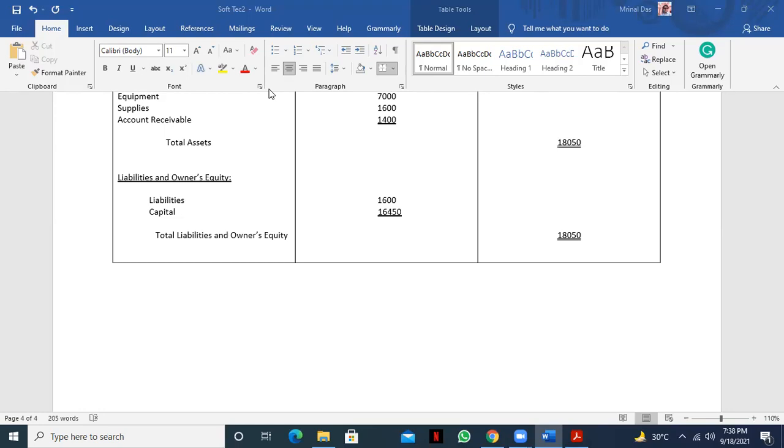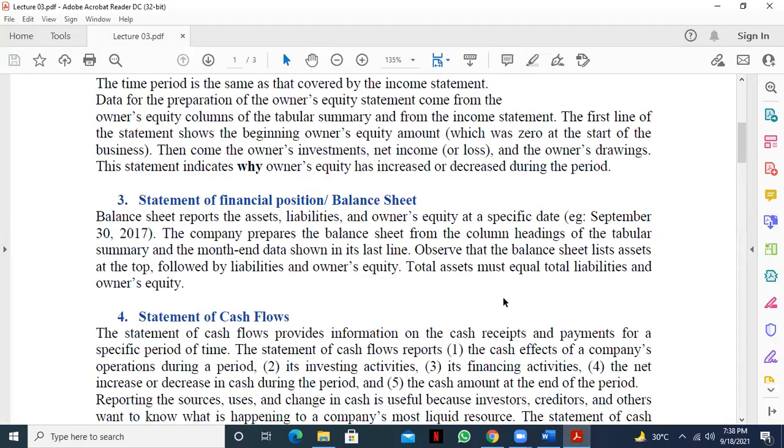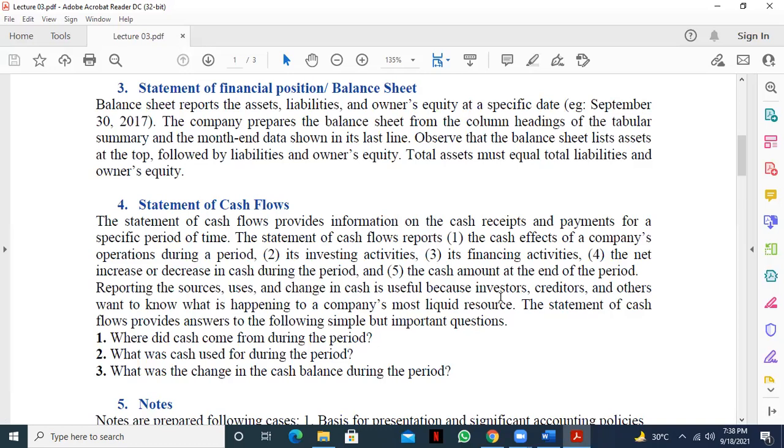Okay. So right now, we go to the next statement. That is the statement of cash flow.